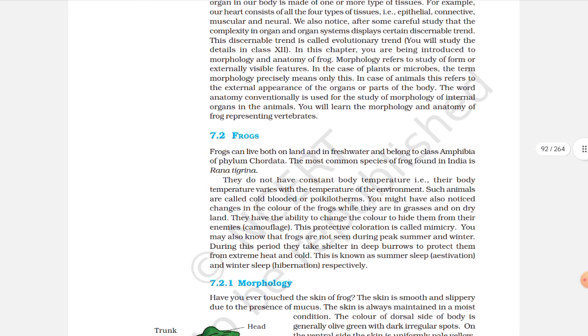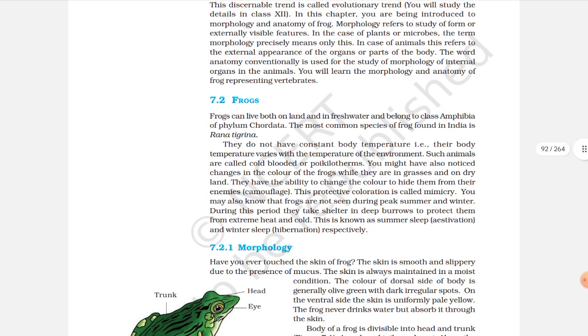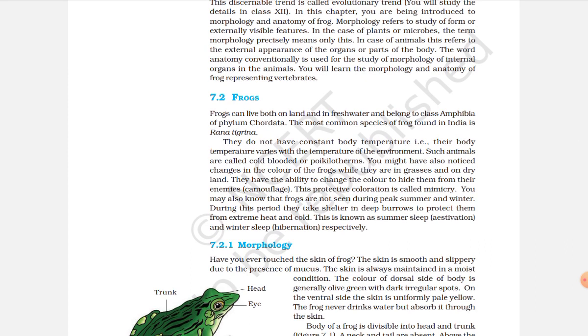In the case of plants or microbes, the term morphology precisely means only this. In case of animals, this refers to the external appearance of the organs or parts of the body. The word anatomy conventionally is used for the study of morphology of internal organs in the animals. You will learn the morphology and anatomy of the frog representing vertebrates. Frogs can live in both land and in fresh water and belong to the class Amphibia of phylum Chordata. The most common species of the frog found in India is Rana tigrina.